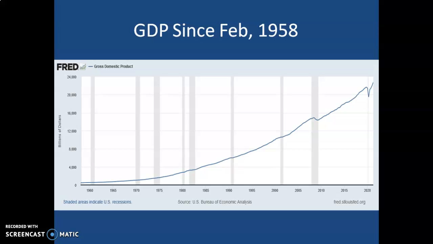So if I look at that, that means that we're producing 45 times more in dollar value than we produced when I was born. That implies that we're like 45 times richer here in America than we were when I was born, but that isn't true. We aren't making 45 times more stuff than we did when I was born. We aren't 45 times richer than we were when I was born. When I was born, my parents had a 3-bedroom home, just as I have today. My parents had 2 cars. I've got 2 cars at my house today. So we're not living 45 times better. So let's figure out what's going on here.